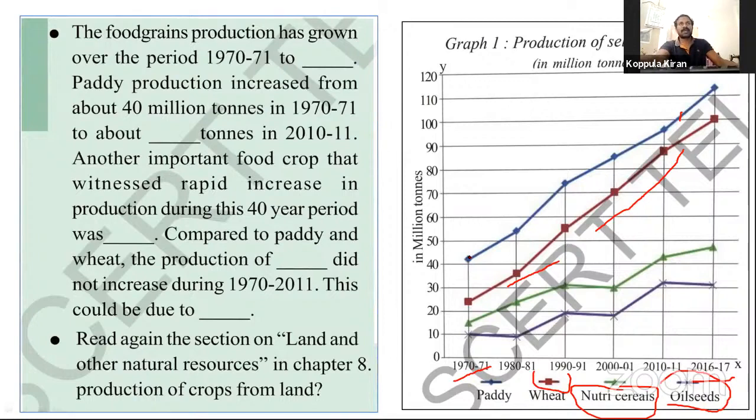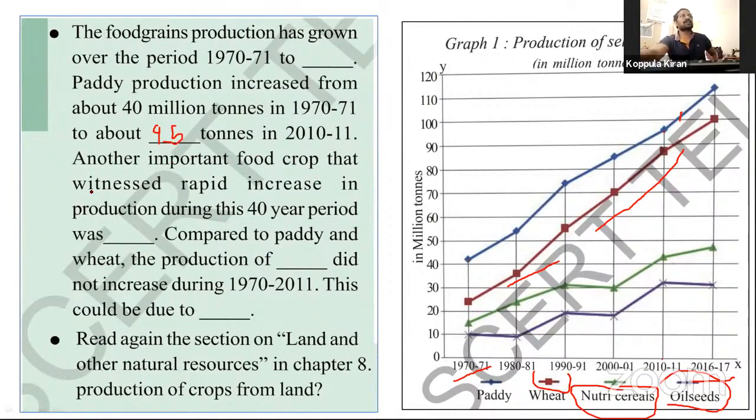See this, this is the paddy line, 1970-71, 40 million tons of paddy produced, to about dash tons in 2010 and 11. What is this 2010 and 11? How much? 95 or 96? 95 million tons produced. In this blank we can fill 95 million tons produced in 2010 and 11.